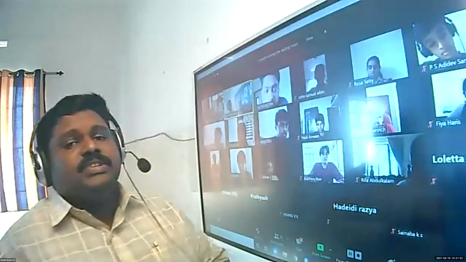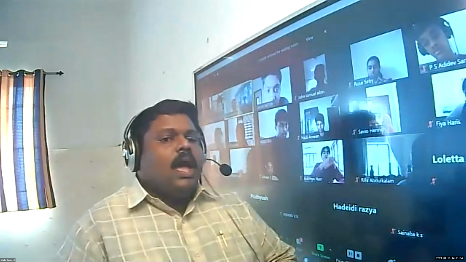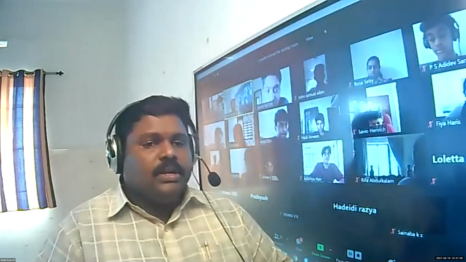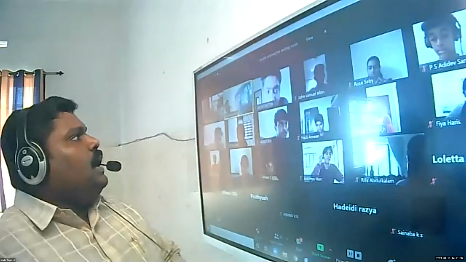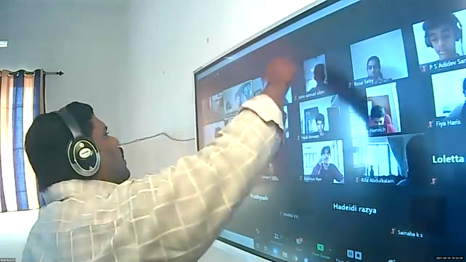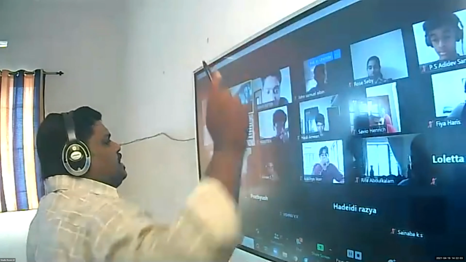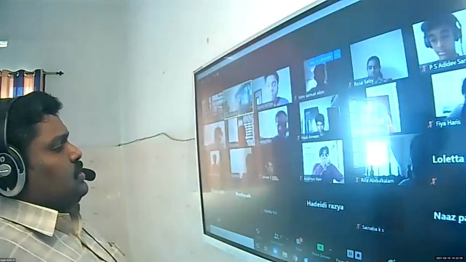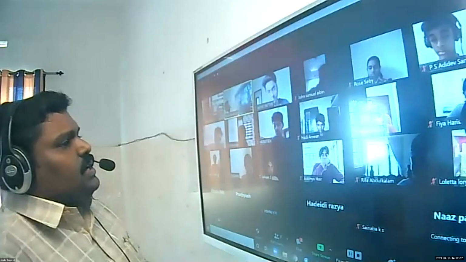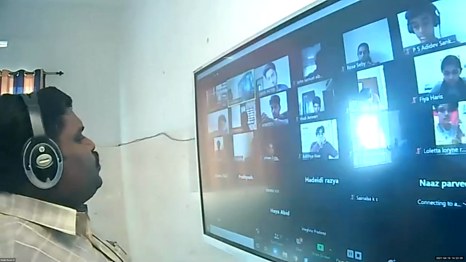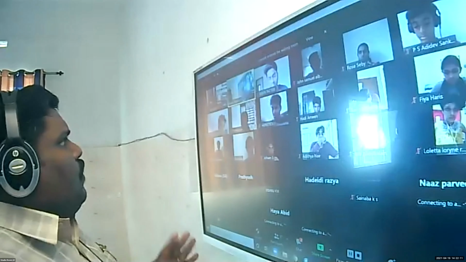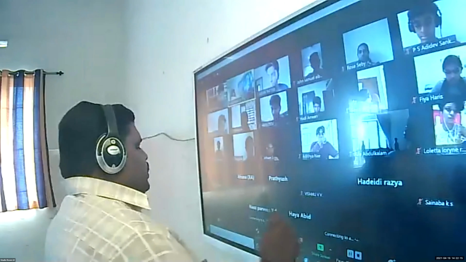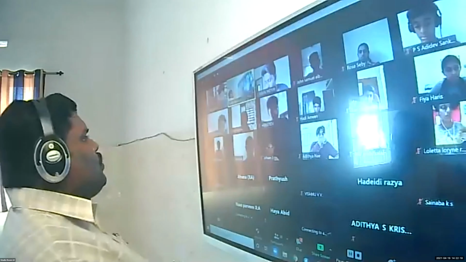Different groups of people, in the sense of how the movement started in the towns and how it gradually slowed down in the towns. Clear? And how the people in the countryside, the villages, participated in the non-cooperation movement. The plantation workers, the tribal people, how these different groups participated. We discussed what the importance of the non-cooperation movement was, and